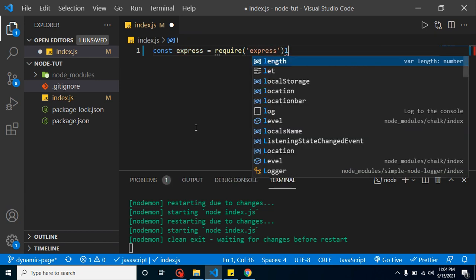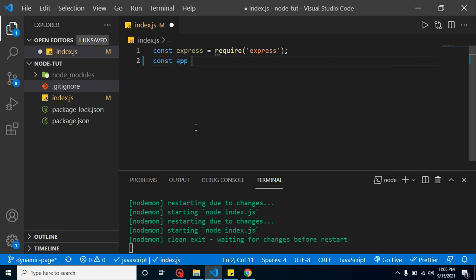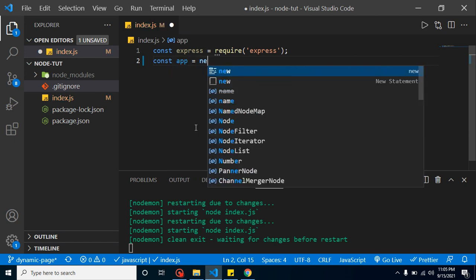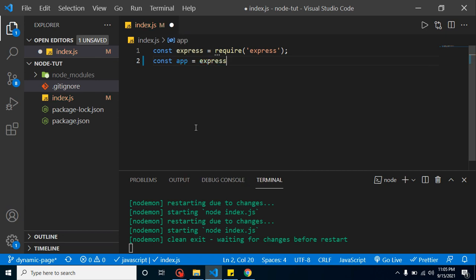After that, let's get the object, const app is express, like this.